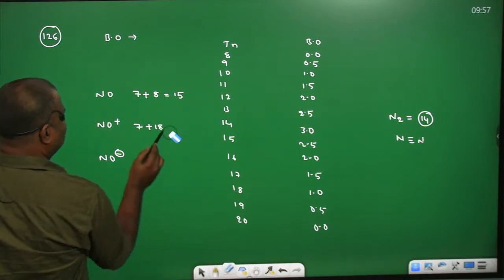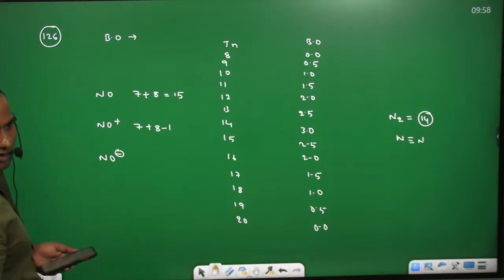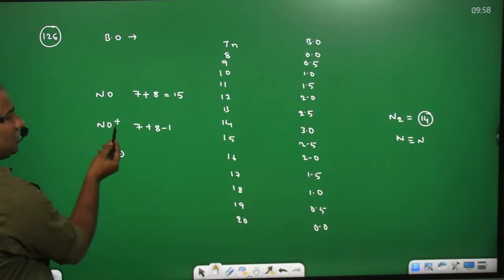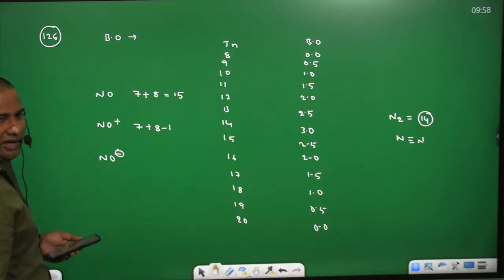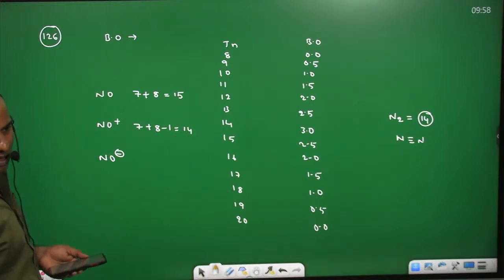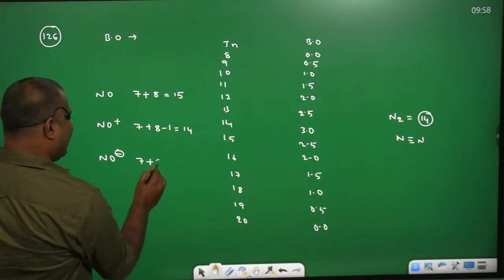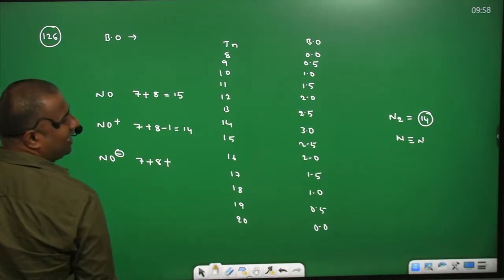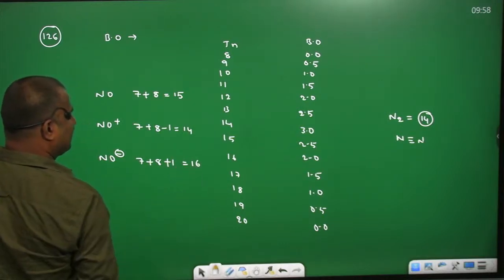You need to subtract, because plus means loss of electron, so you subtract 1. That much positive charge, that much you need to subtract. So 7 plus 8, 15. 15 minus 1 equal to 14. And coming for NO minus, the number of electrons is 7 plus 8 plus 1, because it gained 1 electron. This equals 16.